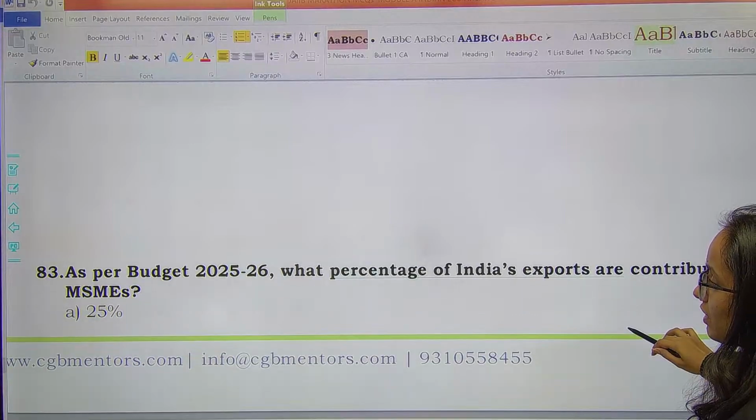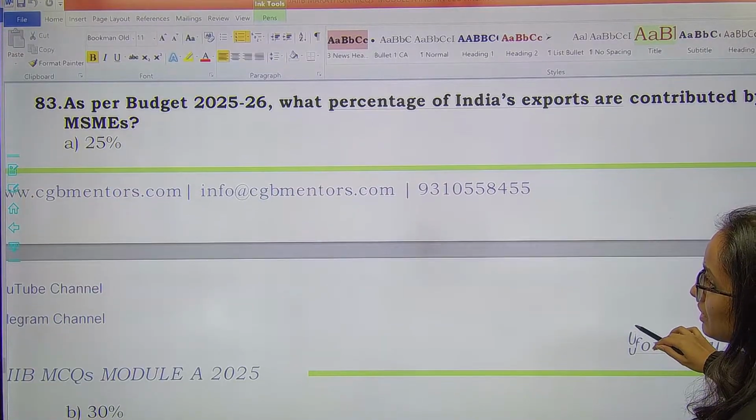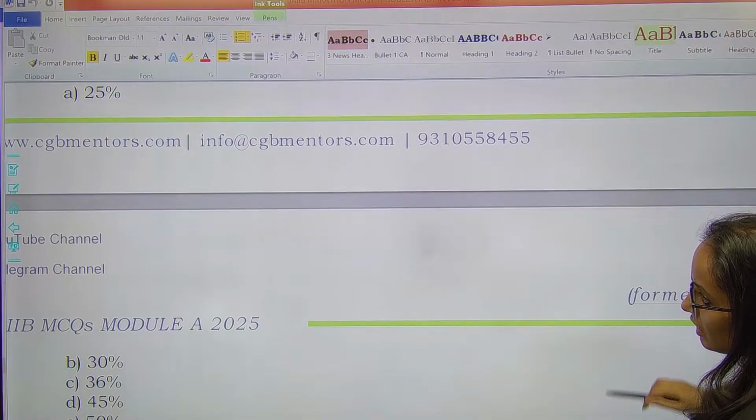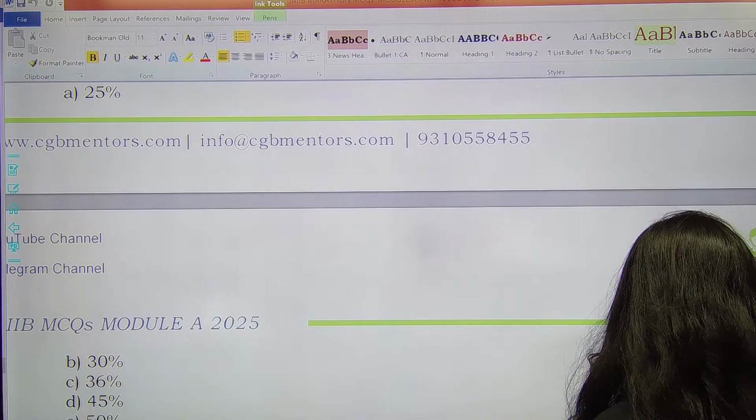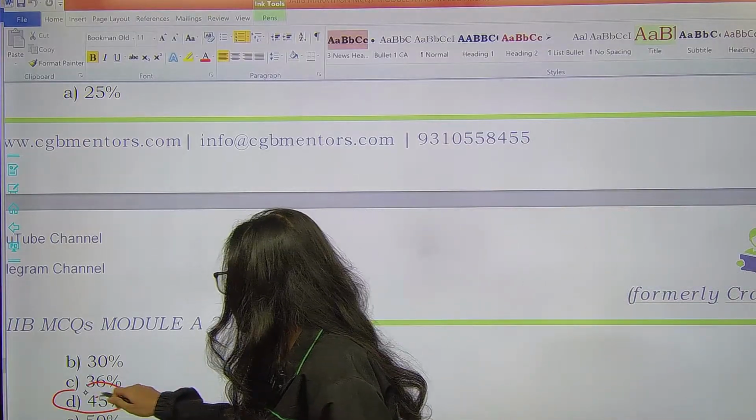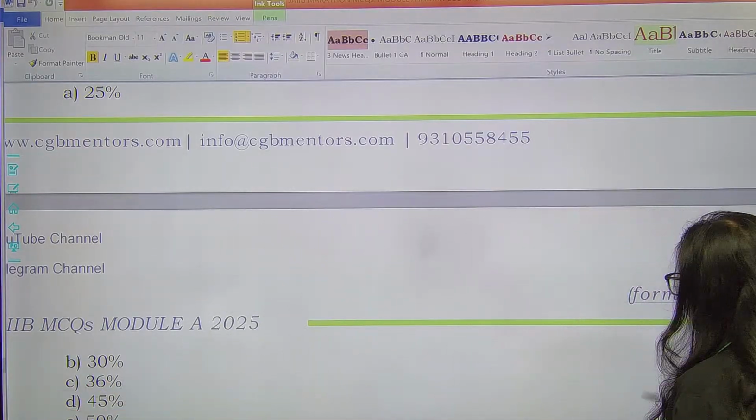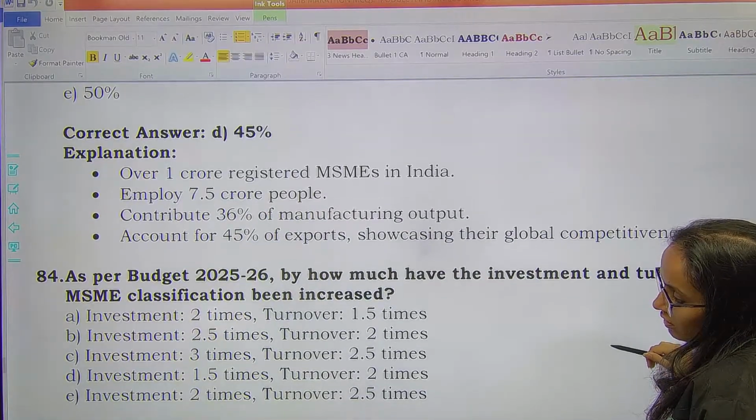As per budget 25-26, what percentage of India's exports are contributed by MSME? कितना परसेंट इंडिया के एक्सपोर्ट्स में MSME कंट्रीब्यूट करते हैं? वेरी वेरी इंपॉर्टेंट वन, एज पर द लेटेस्ट बजटरी डेटा. So remember, 45% of the contribution. Next one.